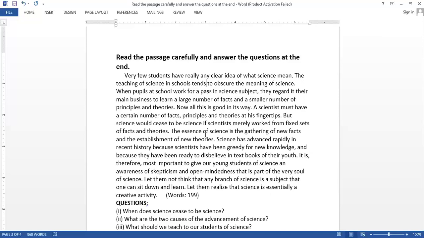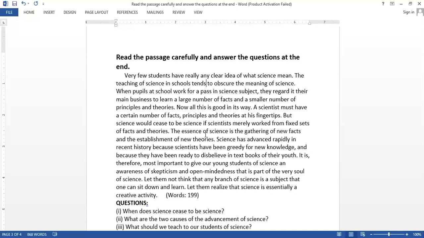science. Okay. Then science has advanced rapidly in recent history because scientists have been greedy for new knowledge and because they have been ready to disbelieve in textbooks of their youth. Now, over here, the writer is presenting the reasons for the advancement of science in the recent history. He says that in the recent history, science has progressed because of two reasons.